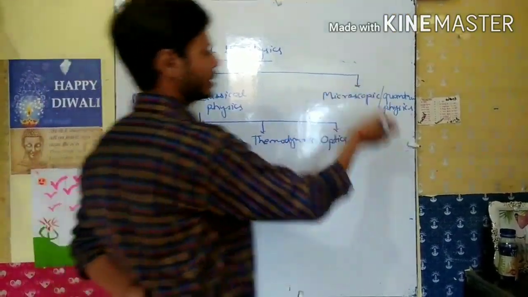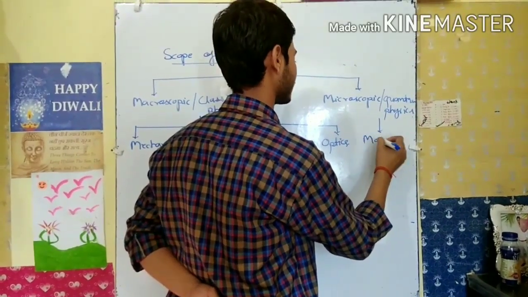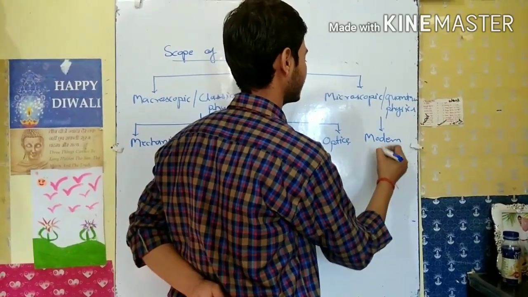And if we talk about quantum physics, quantum physics is also known as modern physics.